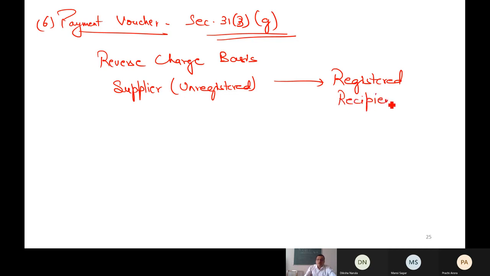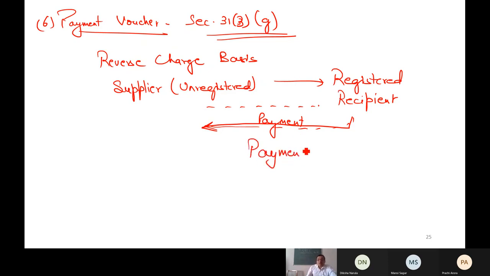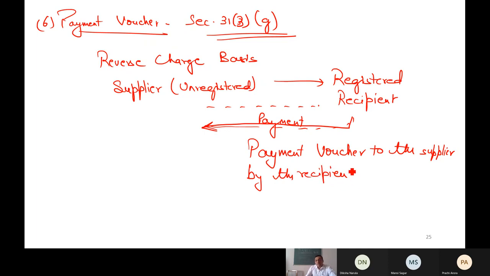I hope you remember the reverse charge. So the supplier is supplying goods and services and the recipient is making the payment. So who is making the payment? Of course, the recipient. In such cases, recipients have more obligation. First they have to pay tax to the government and then they have to issue a payment voucher to the supplier. So the payment voucher has to be issued to the supplier by the recipient of goods and services. This is what a payment voucher is.